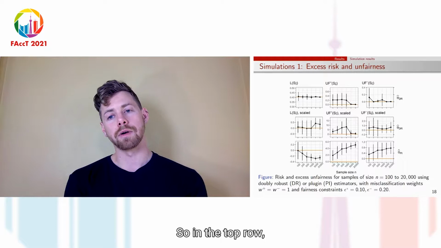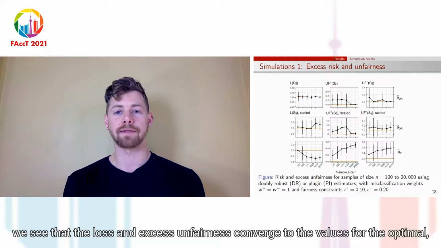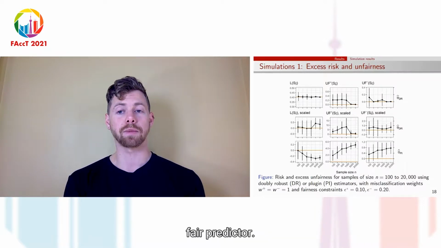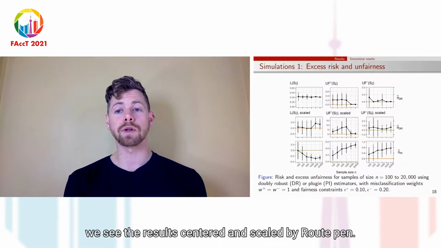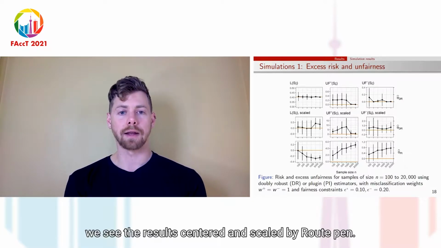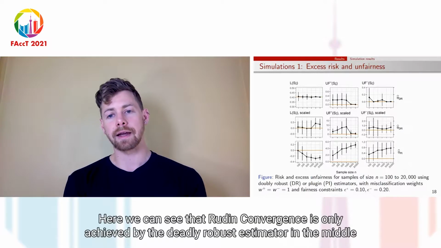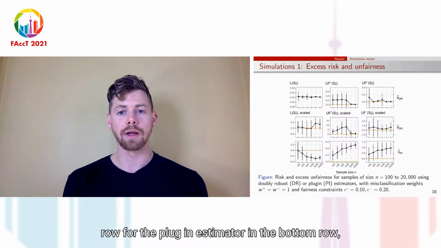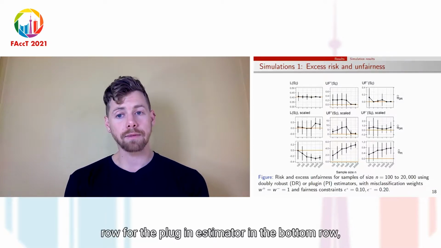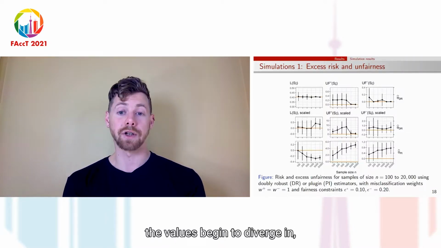So in the top row, we see that the loss and excess unfairness converge to the values for the optimal fair predictor, as expected. In the bottom two rows, we see the results centered and scaled by root n. Here we can see that root n convergence is only achieved by the doubly robust estimator in the middle row. For the plugin estimator in the bottom row, the values begin to diverge in n.